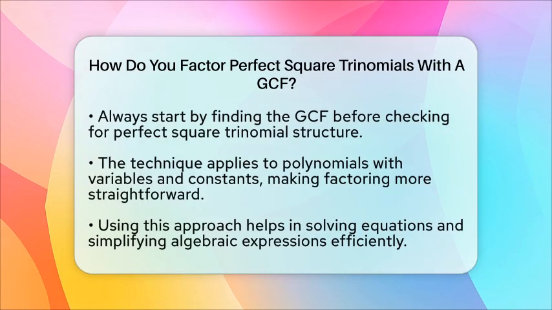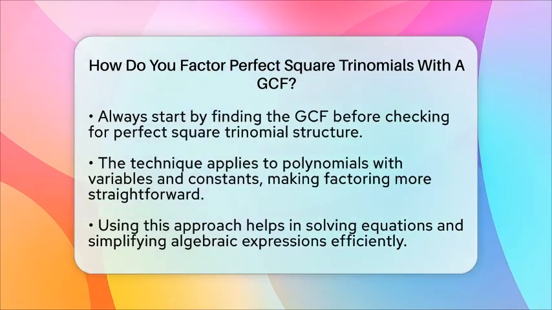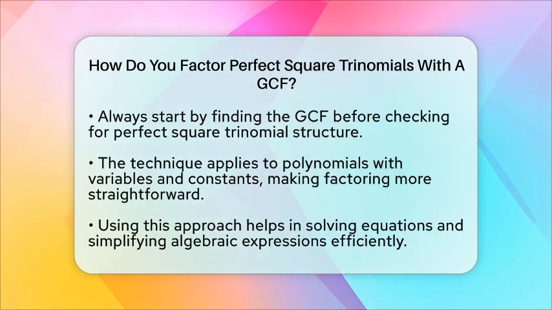Remember, always start by finding the GCF, then check if the remaining trinomial is a perfect square. If it is, write it as a binomial squared and multiply back the GCF. This process works for any polynomial with variables and constants, turning a tricky expression into a simple factored form. It's a handy skill in algebra that helps you solve equations and simplify expressions quickly and confidently.